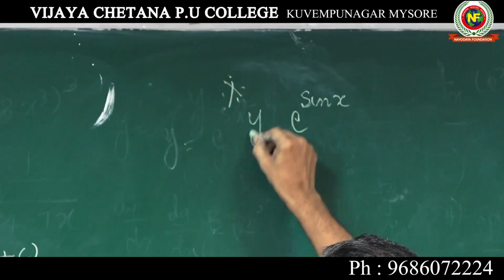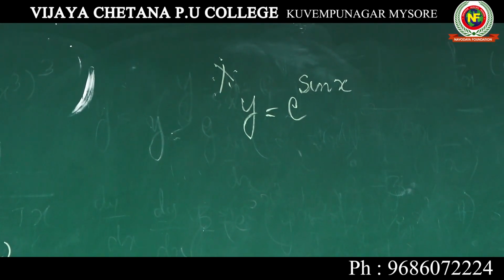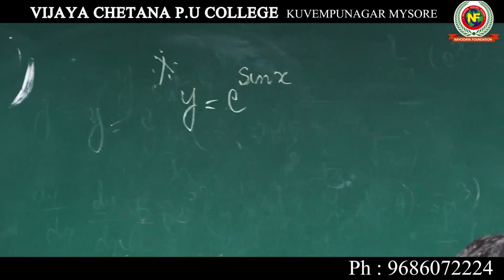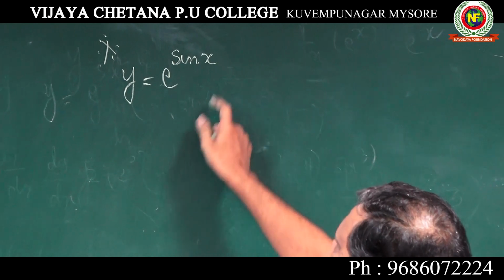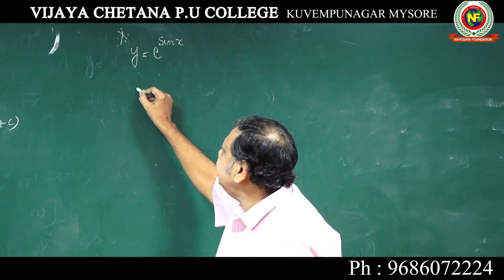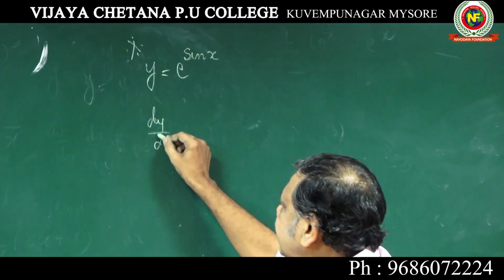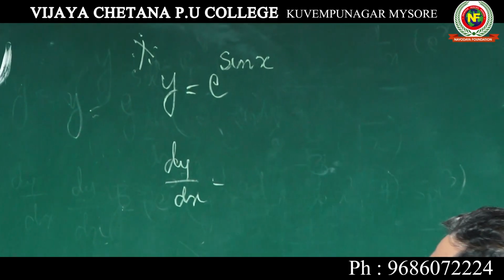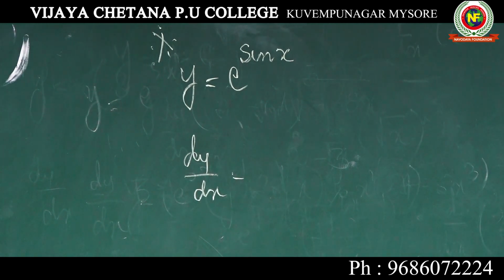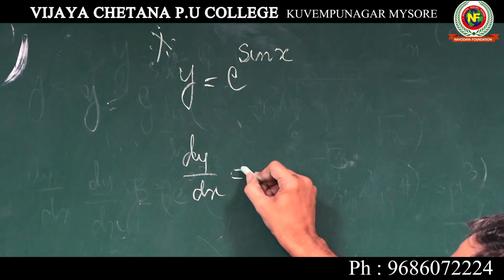Now you take e power sin x. When you differentiate, this is x. So dy by dx, same thing, e power sin x into d by dx of sin x. That's all. You differentiate with respect to x, and if you write dy by dx, it is understood you are differentiating y with respect to x.